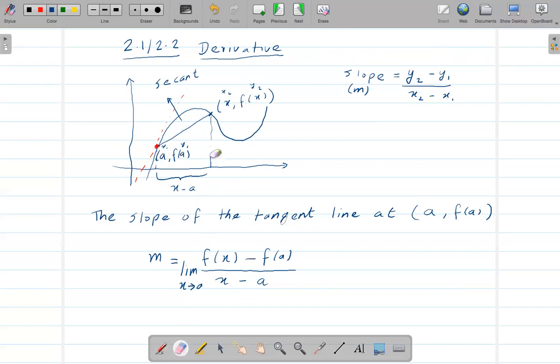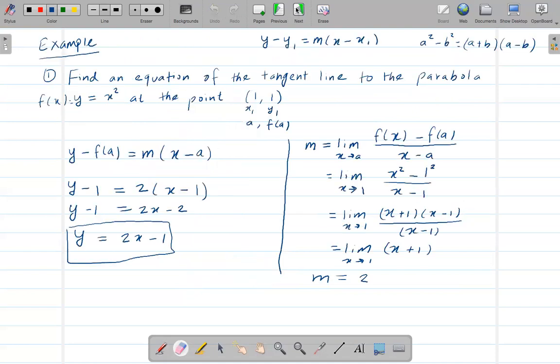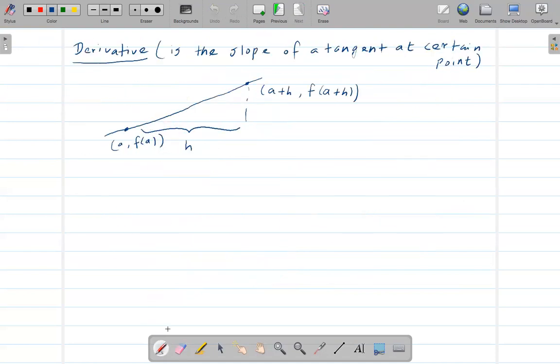So that's what I am doing here. Instead of saying x minus a, I'm just writing h. Okay. Now the slope would be y2 minus y1, right? Which is, y2 is f of a plus h, minus y1 is f of a, over x2 minus x1, which would be a plus h minus a.